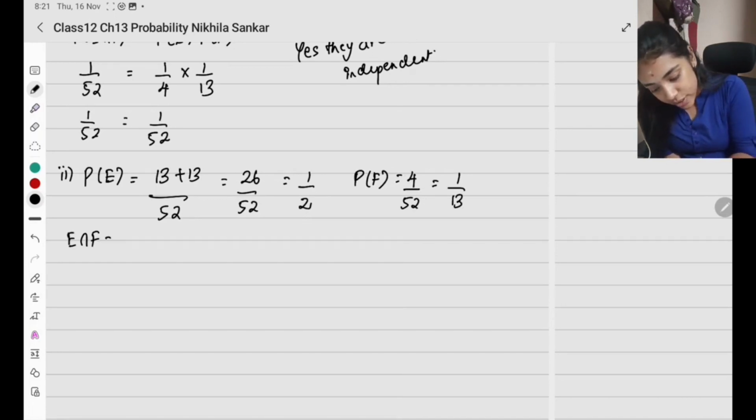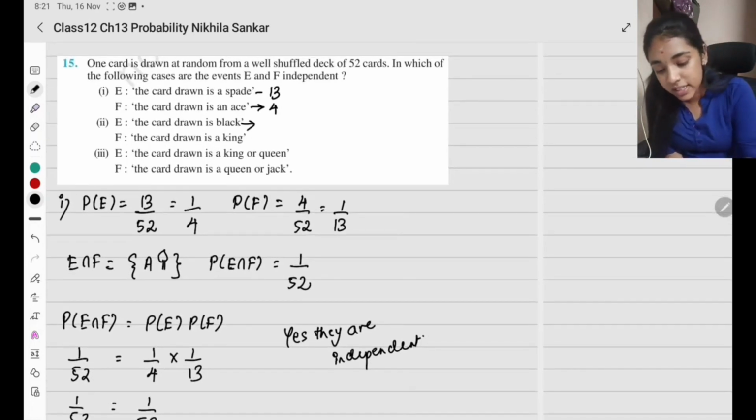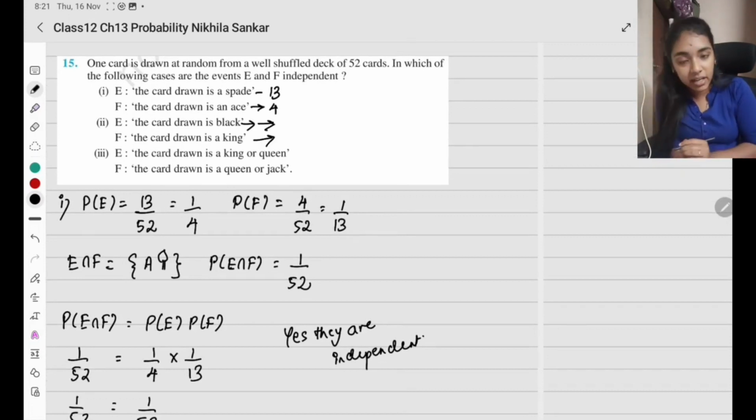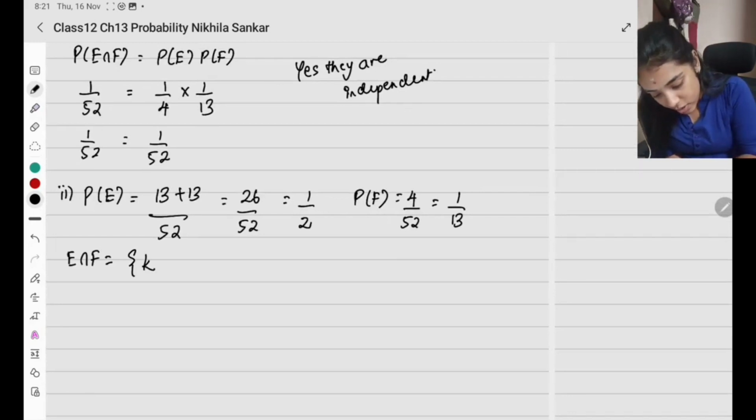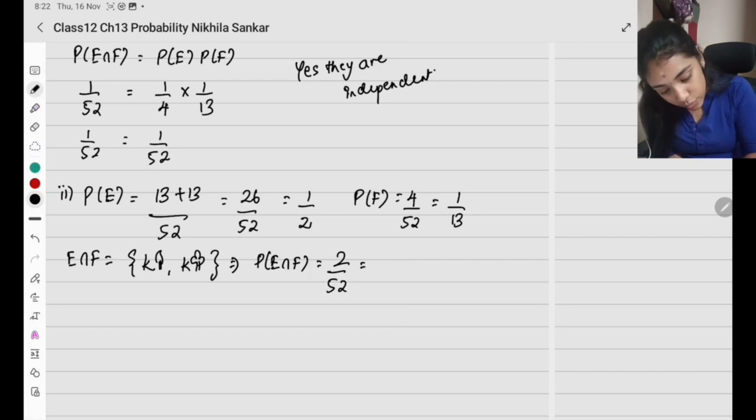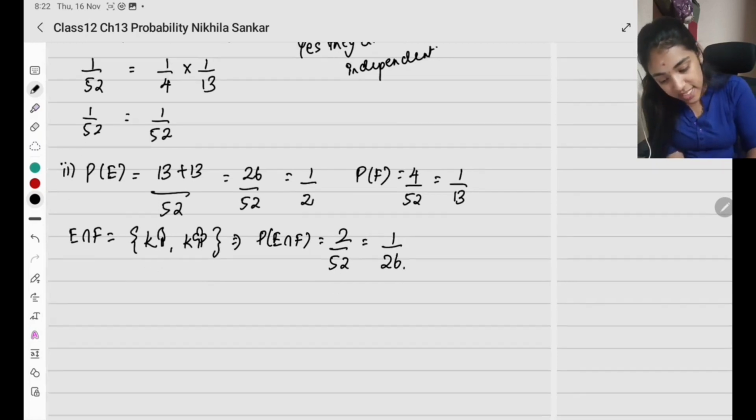Now E intersection F. The card is black and the card is a king. What do I have? King of spade and king of clubs. So probability of E intersection F is 2 divided by 52, which is 1 divided by 26.